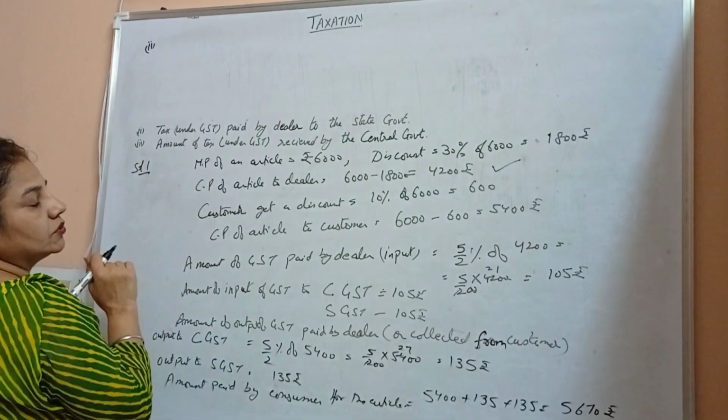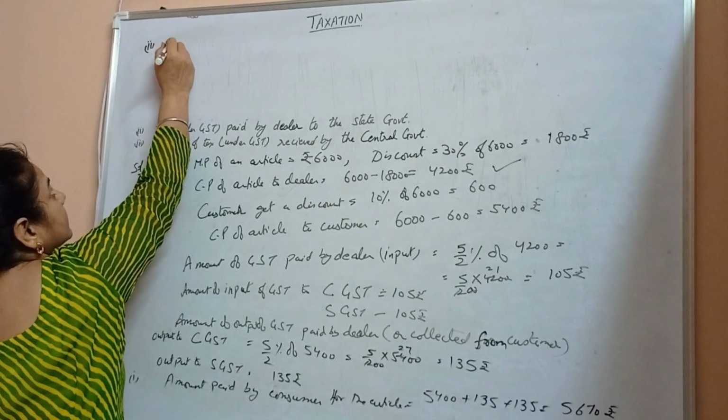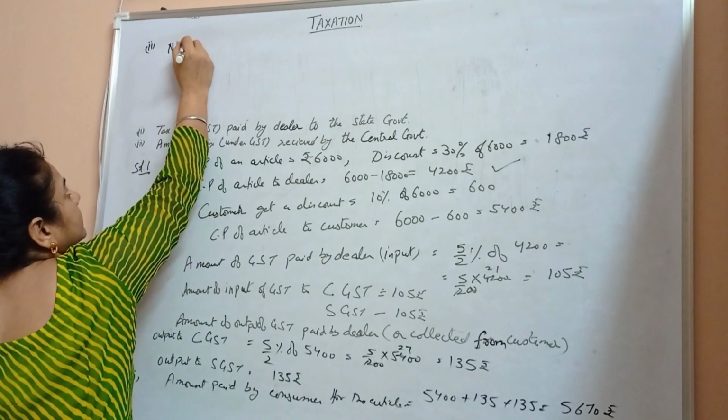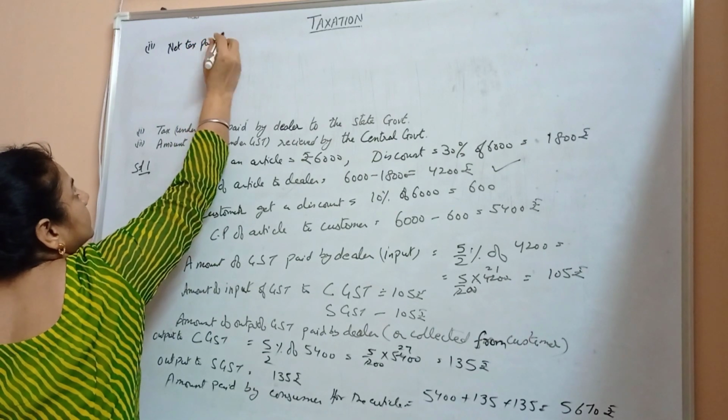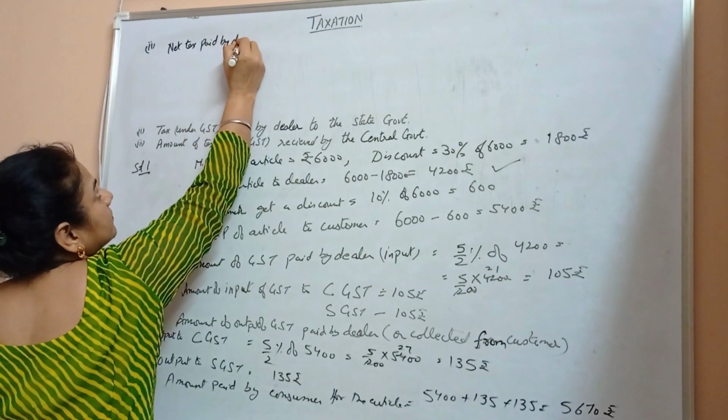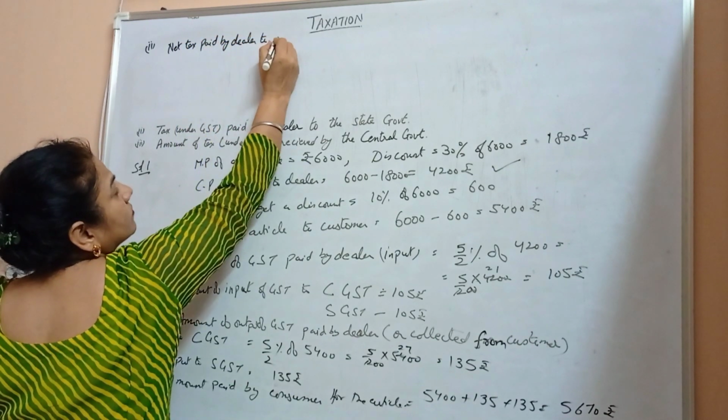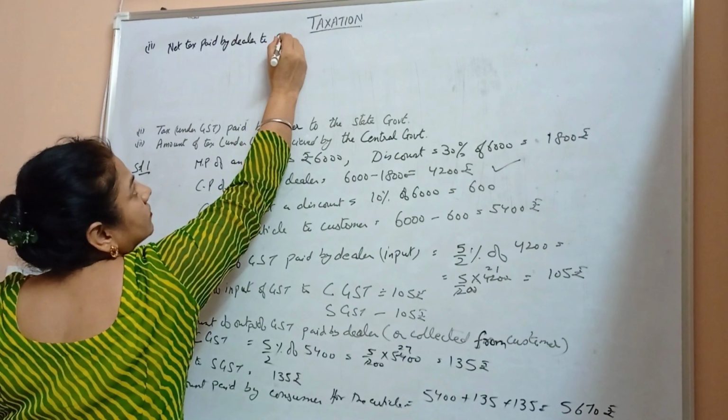Tax paid by the dealer to the state government means net tax paid by the dealer to the central government or state government.